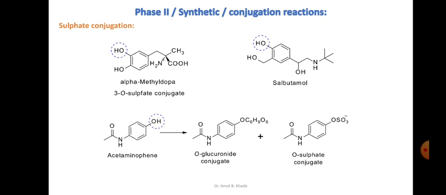Because the amount of sulfate as an endogenous substance compared to the glucuronic acid is less, the O-glucuronide conjugate metabolite will be formed in more quantity, though the O-sulfate conjugate is also getting formed. So this is also one of the ways by which acetaminophen can get metabolized into its sulfate conjugate.